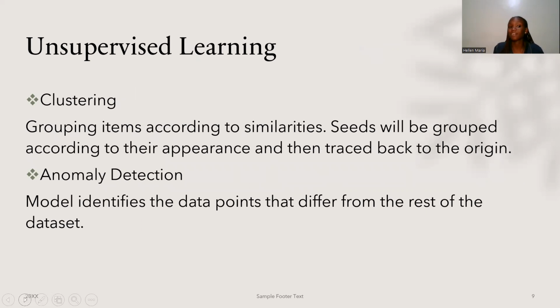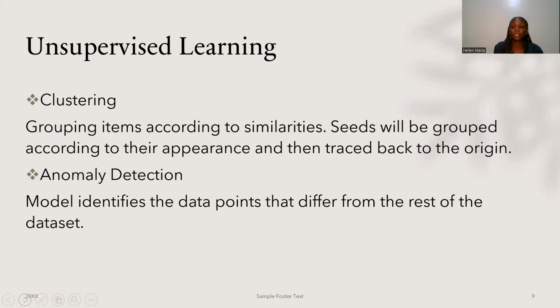Then under unsupervised learning, we have clustering. Remember, in unsupervised learning, we're dealing with unlabeled data. So with clustering, we're going to group items according to similarities. It will look at a bunch of seeds and group them according to appearance, according to their color, according to their shape. They will all be grouped, and once they are grouped, they are going to be backtraced to the origin.